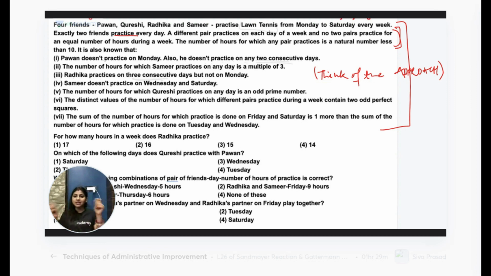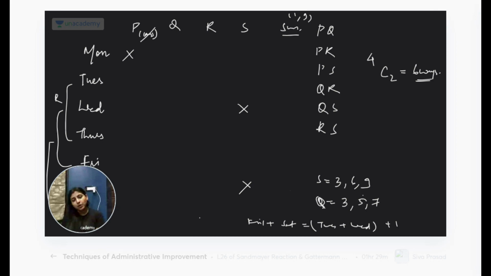So two people are simultaneously playing, which means if they played for one hour, then both played for 1 hour at that time. Like that. Okay? Now it's sorted. So then 3, 6, 9 is possible. 3, 5, 7 is possible, and 1 and 9 is also possible. It's not actually a sum, it is just the number of hours that have been played on that day. Yeah, and no two pairs can practice for the same number of hours. So for Q and S, whenever we put Q and S together, we can take 3 hours for them. Next, for the other two values of S, we can take 6 and 9. We'll see where we can put them.